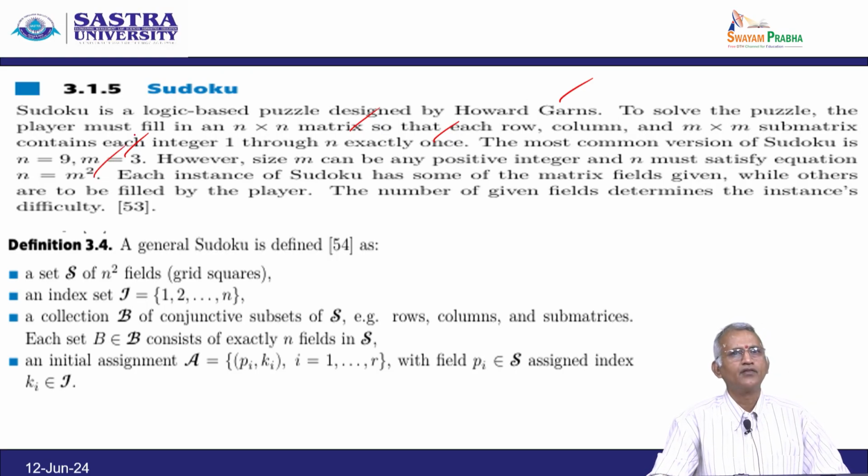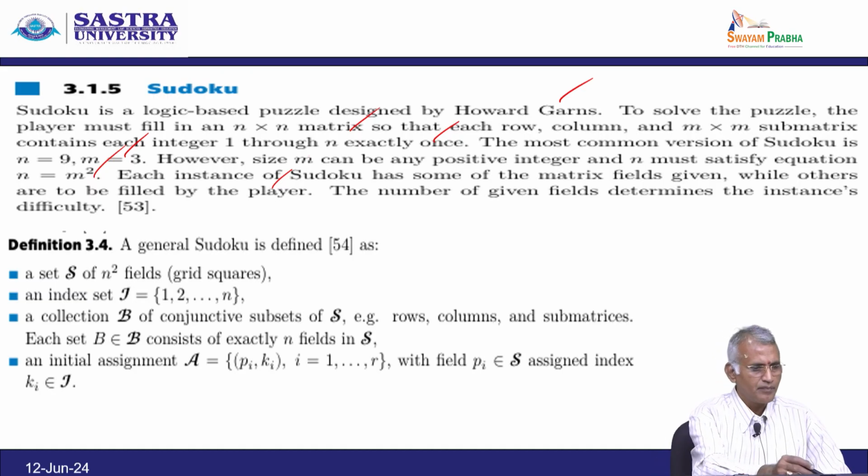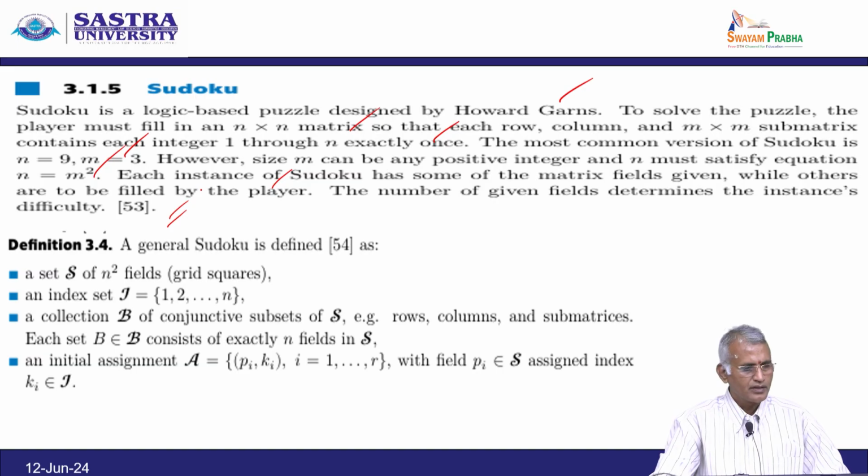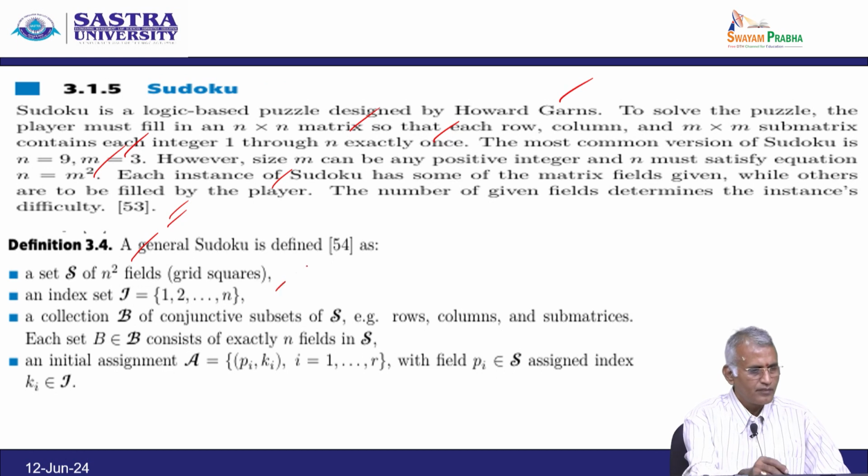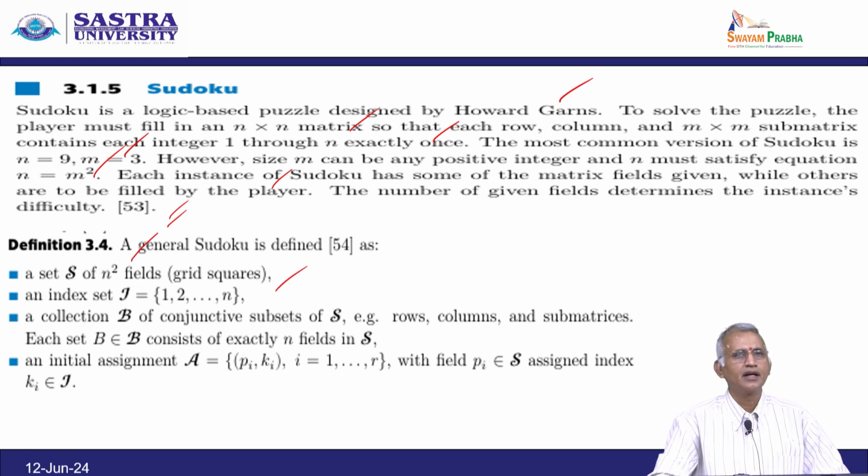Each instance of Sudoku has some of the matrix fields given, while others are to be filled by the player. So, the number of given fields determines the instance's difficulty. Next definition: a general Sudoku is defined as a set of n square fields S, an index set J equal to 1 to n, a collection B of subsets of S, for example rows, columns and submatrices.